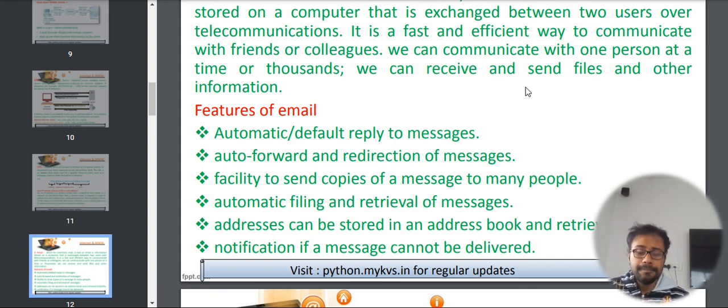There are also facilities we call email grabbers or catchers, which can autofill your messages. We also have a concept called address book that stores the addresses of all the persons to whom you have sent mail. And we also get prior notification if the message is delivered or undelivered.